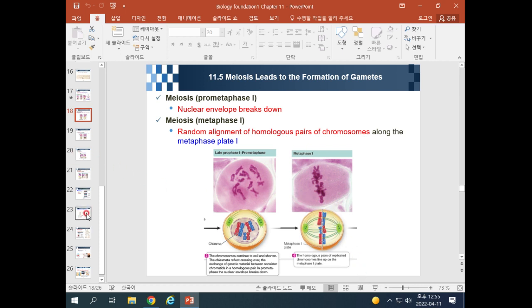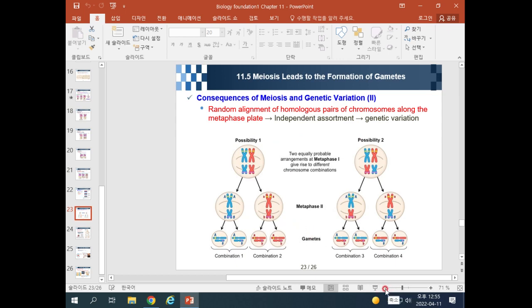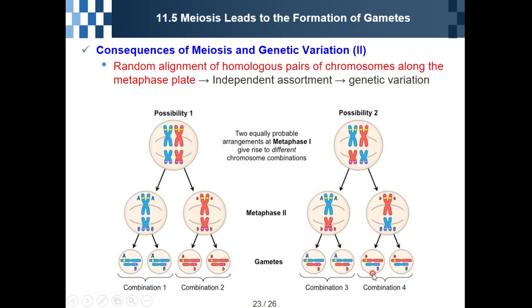For example, this is possibility 1, and this is possibility 2. For example, this blue comes from the father, and maybe this red comes from the mother. They will make combination 1 or combination 2.